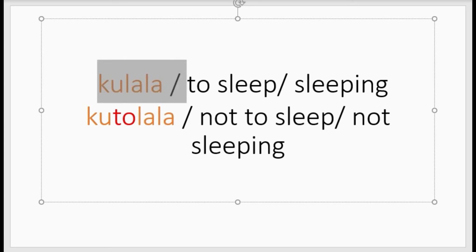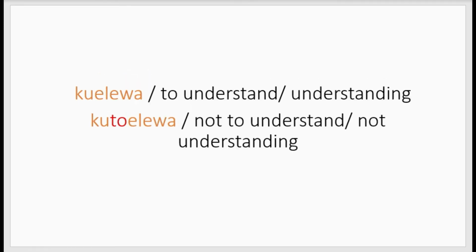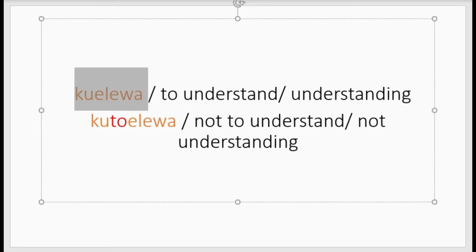Kulala means to sleep; kutolala means not to sleep. Kuelewa, which means to understand or understanding. Kutoelewa. Now you can see here we added to. Kutoelewa, not to understand.